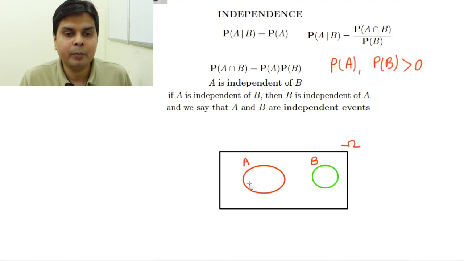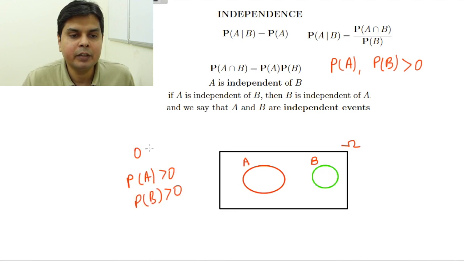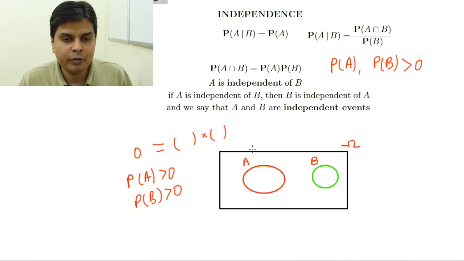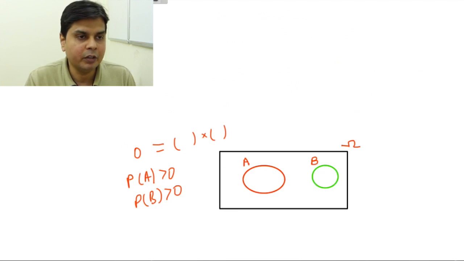Using this, I can also prove it. You see, PA is some finite number, because I am assuming this. PB is also some finite number. And what is PA intersection B? That is 0. So 0 cannot be some finite number multiplied by some finite number. So these two events can never be independent. So always remember, two disjoint events can never be independent of each other.